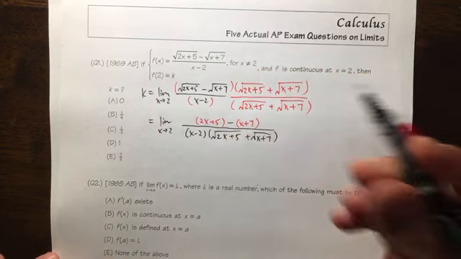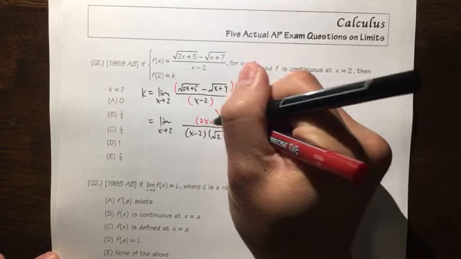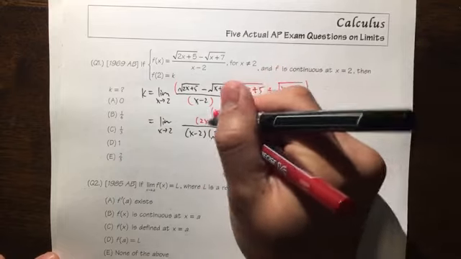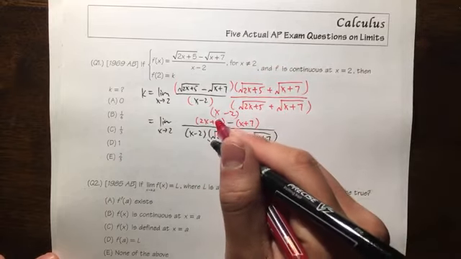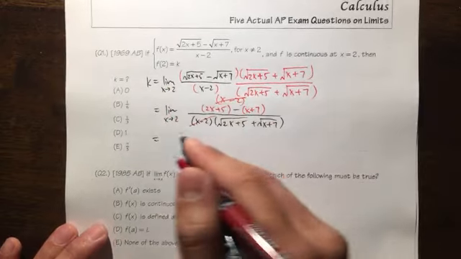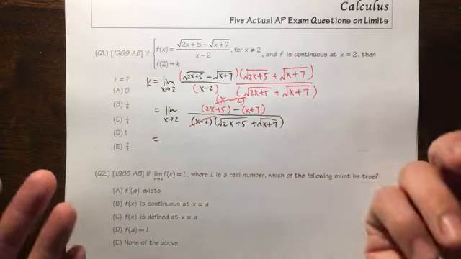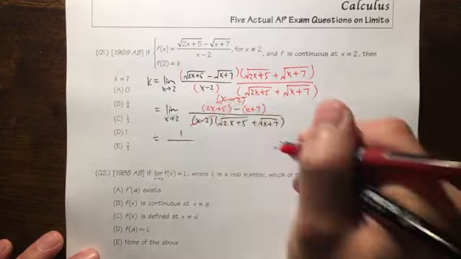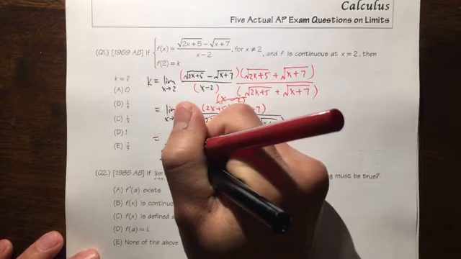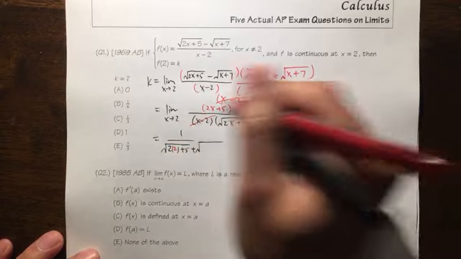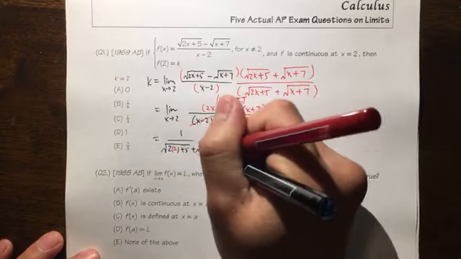And as you can see on the top, 2x minus x is just x. And then 5 minus 7 is just minus 2, right? So this right here is actually the top. So I can cancel out the x minus 2 with x minus 2. And in the end, we can just plug in 2 into the remaining x, and that's pretty much how we get the answer. And on the top, we have 1 over square root of 2 times this 2, so let me write down the 2 in red, and then plus 5, and then plus square root of this 2 in there, plus 7.